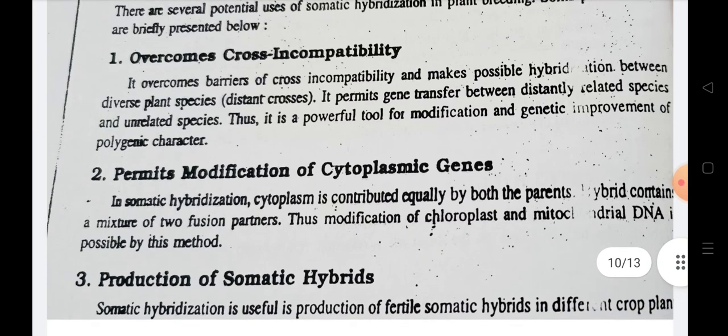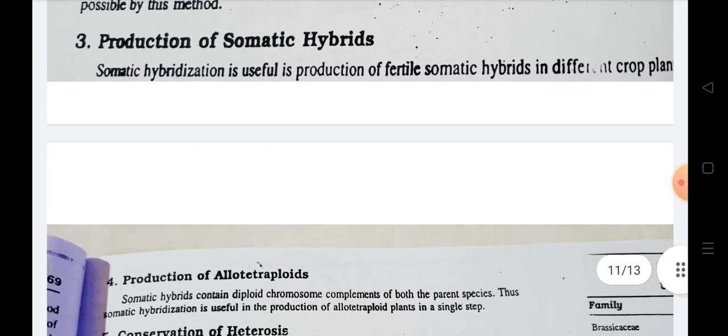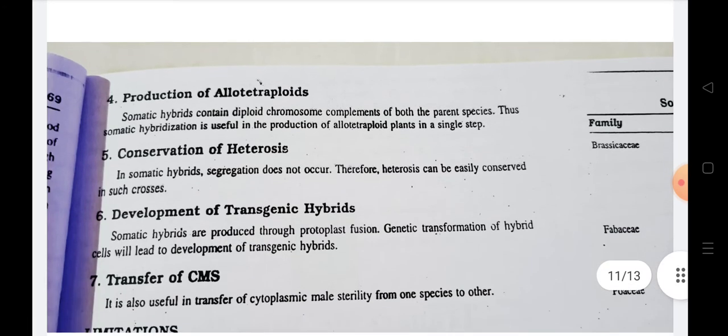Second, it permits the modification of cytoplasmic genes, that is, equal contribution of cytoplasm from both parents. It is helpful for the modification of chloroplast and mitochondrial DNA by this method. Then the production of allotetraploids is also important, which contain the diploid chromosome complement of both species, and it is very easy by this method. Then conservation of heterosis is also important, because segregation does not occur.